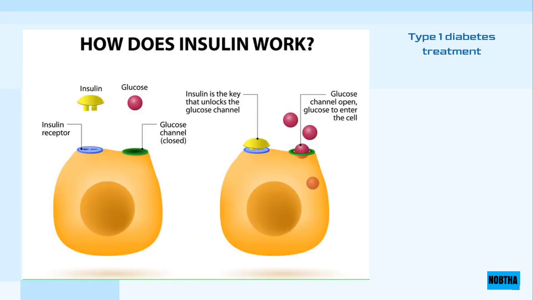Type 1 diabetes treatment. Treatment for type 1 diabetes includes compensation for insulin deficiency, and the patient needs insulin treatment several times a day. Some of its types are given before or after meals.